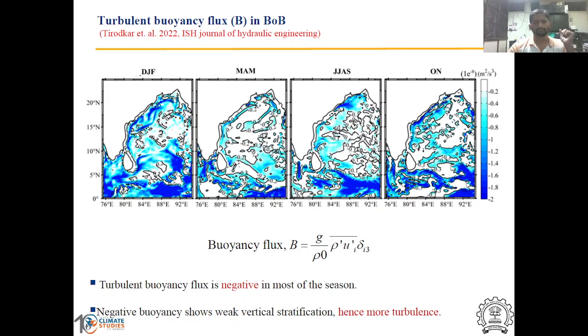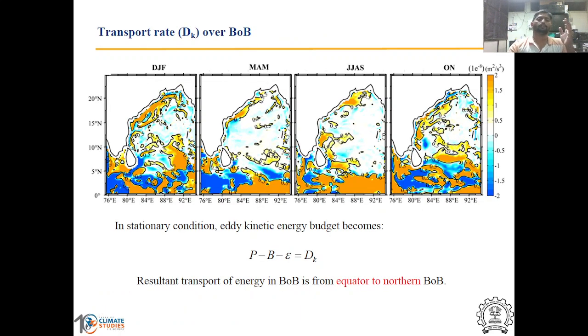So from this buoyancy flux, we can say in Bay of Bengal the turbulence is also because of the negative buoyancy flux. If we consider the first equation and apply the stationary condition, then that equation becomes production minus buoyancy minus dissipation equal to the net non-zero transport. The seasonal pattern of this net non-zero transport shows that in Bay of Bengal the energy is getting transferred from equator to the pole.